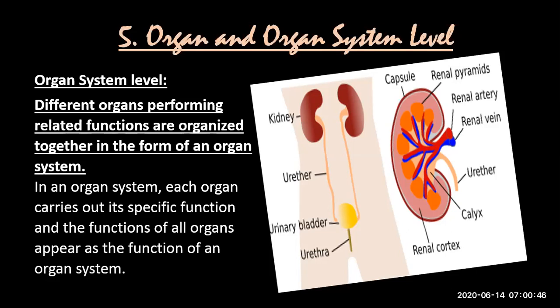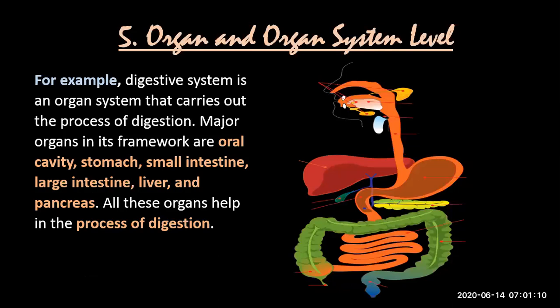So what I'm trying to say is here, different organs performing related functions are organized together in the form of an organ system. In an organ system, each organ is carrying out different function, its specific function, and that function is relevant to the function of whole system. And let's clarify this concept further by the example of digestive system. Acha, why we take an example of digestive system in early classes? Because you are familiar with the process of digestion in previous classes. It's easy to understand. So maybe digestive system ही की example ले रही हूँ to make it easy for you.